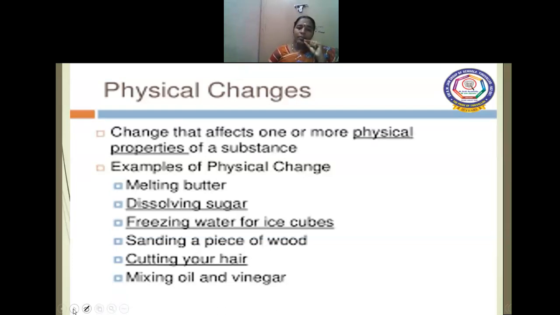Melting of butter, now it is in liquid form, dissolving sugar, freezing water for ice cubes, sanding a piece of wood, cutting of hair, mixing oil and vinegar. If you mix oil and vinegar, there will be a change in the physical state.